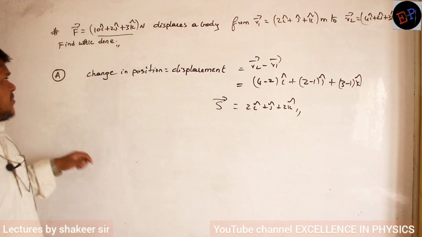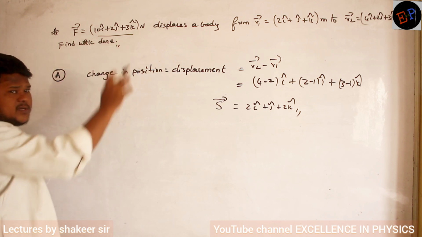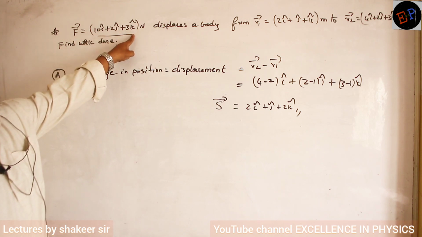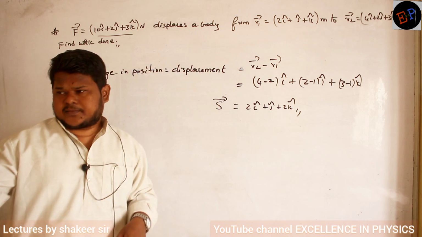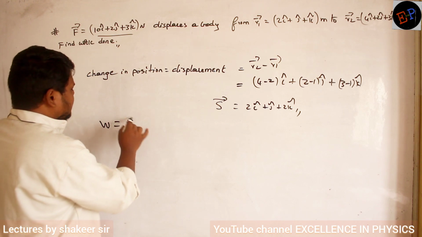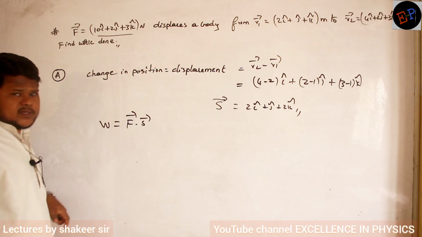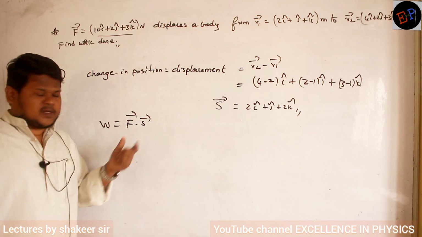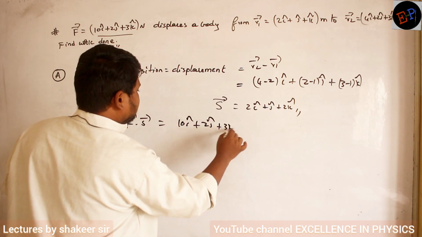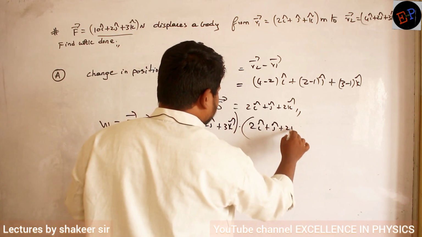Okay. Now see, the given force, is it a constant or is it a variable? Constant value only, no? There is no concept of variables here. Force is along the x-axis, y-axis and z-axis also, but whatever it may be, force is a constant. Clear? If force is a constant, then what is the equation? W is equal to F dash dot S dash. Why am I writing this one? Because everything I have been given in vectors only, no? So write the equation in vector form. Clear now? Force equation, so 10 I cap plus 2 j cap plus 3 k cap. Dot product of displacement, which is 2 I cap plus j cap plus 2 k cap.